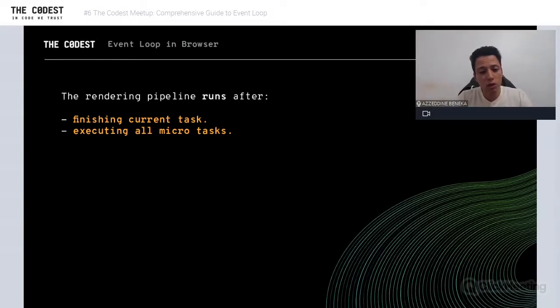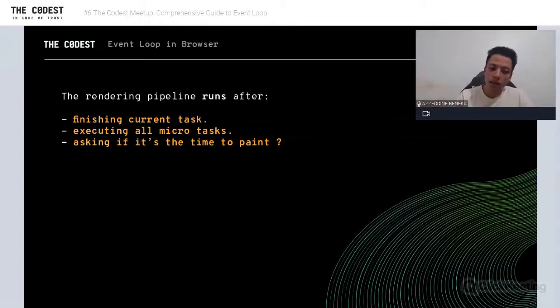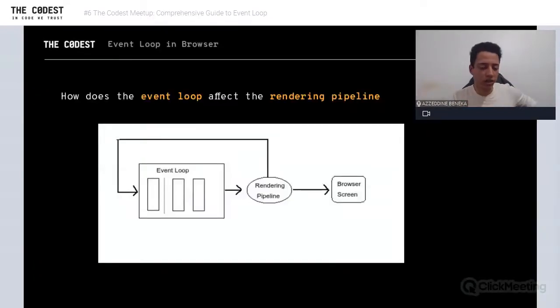that all microtasks should be executed. The third thing is that the browser should ask if it's time to paint, because the browser has a counter or timer to match the refresh rate of the screens. So the render pipeline should run at regular intervals, every frame. Okay, let's see that in a simulation.